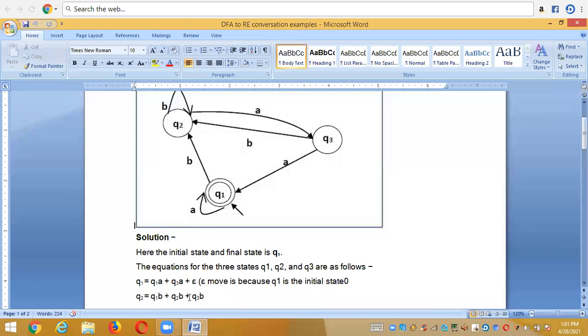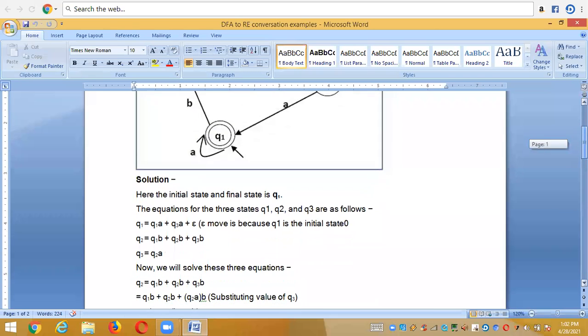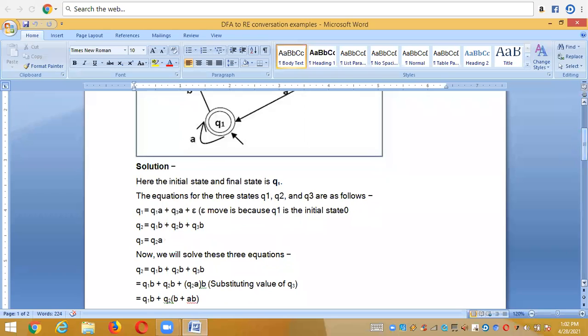These are the three states hitting Q2 with the input B. First you need to write the state along with the input, not the input with the state. That means Q1B, Q2B, and in between you need to put a plus, because you are combining all these with a union operation.